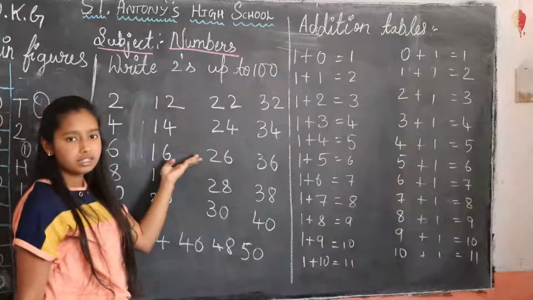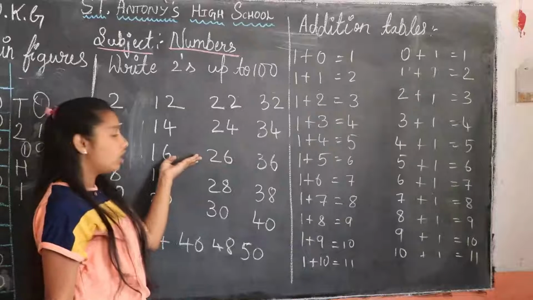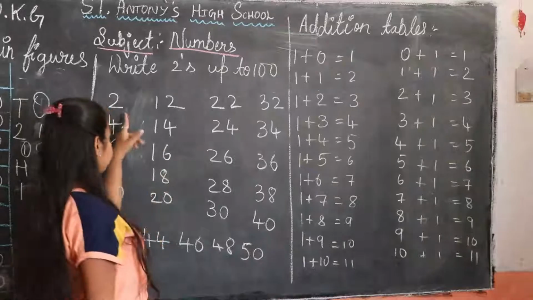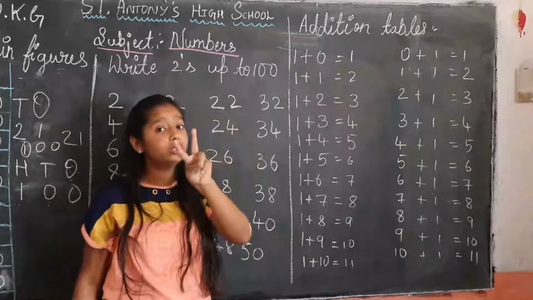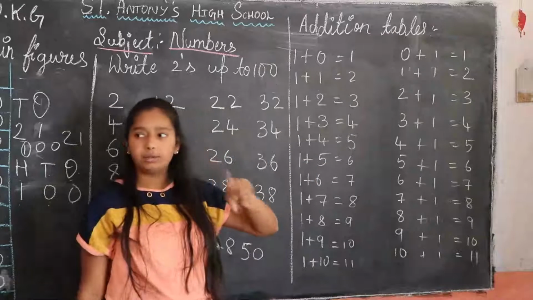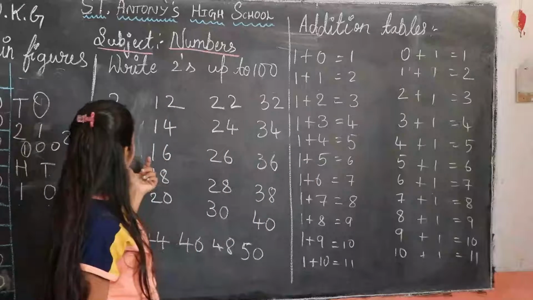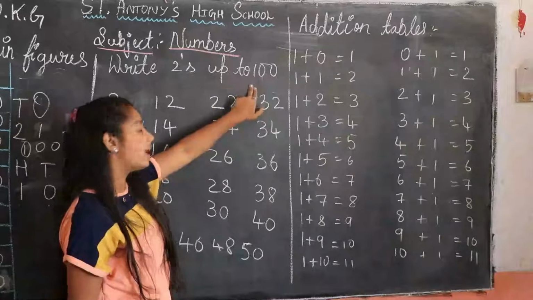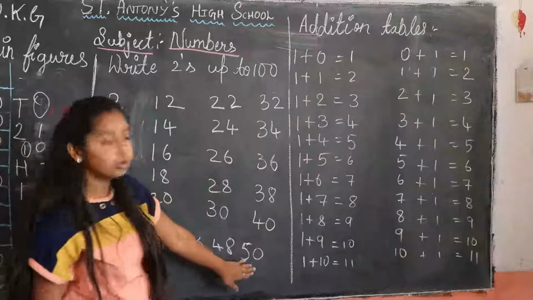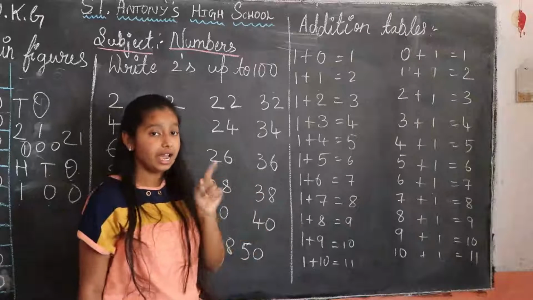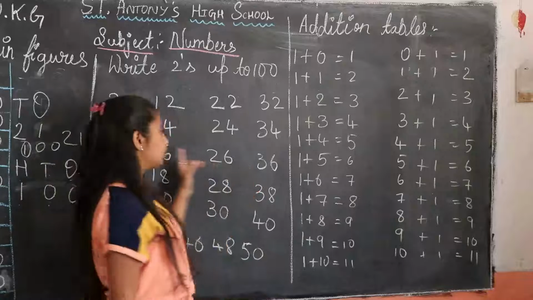I hope you understood this also. How can it come? After 2, we should add 2 numbers. In this table, they have given the 2's table up to 100. I wrote only up to 50. You should write till 100. Don't forget, children.